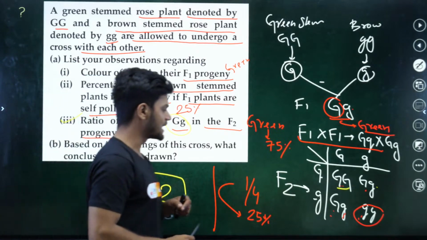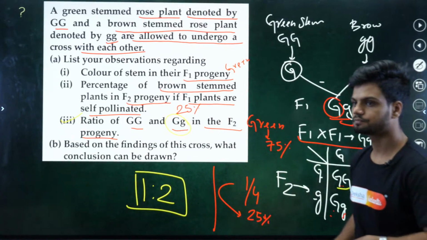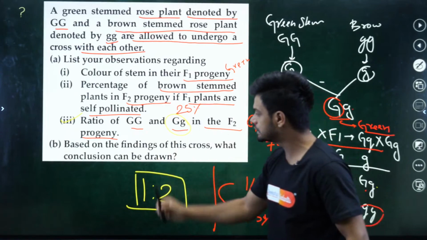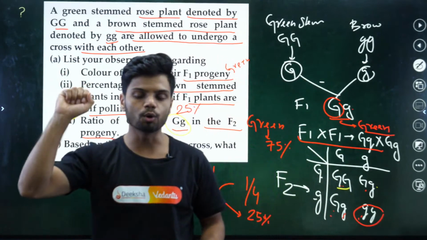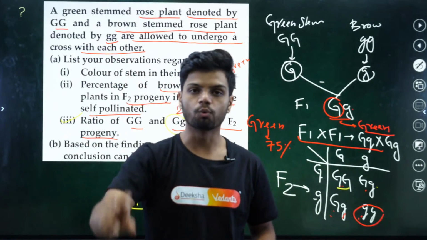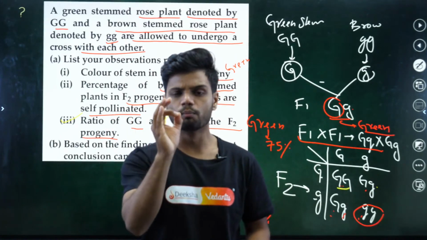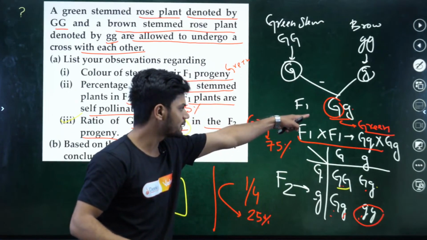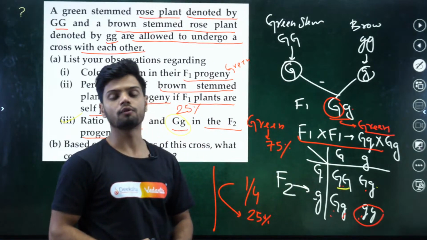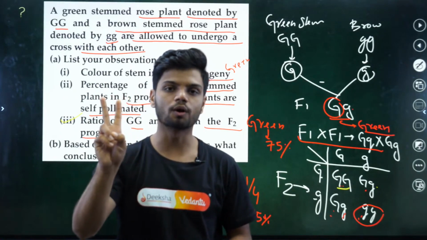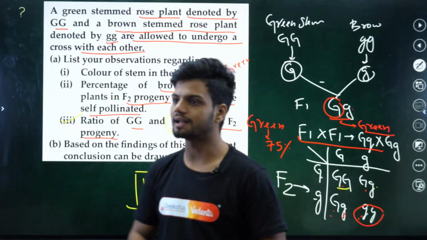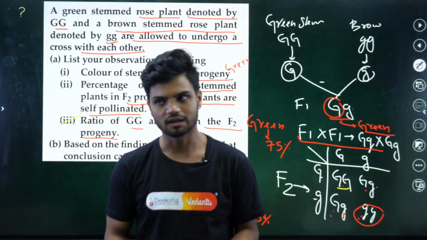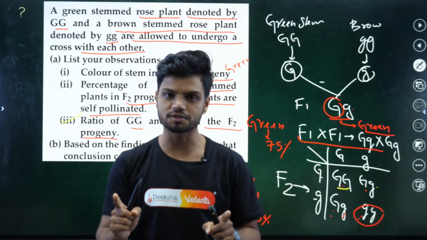Now let's see the last question. Based on the findings in this cross, what conclusion can be drawn? So in total, there are 2 conclusions here. Since this is a mono-hybrid cross, the 2 conclusions are the law of dominance as well as the law of segregation. Those 2 are the conclusions here. Now this question can be asked for 3 marks, 5 marks, everything. Done? Did all of you understand all of the questions here?